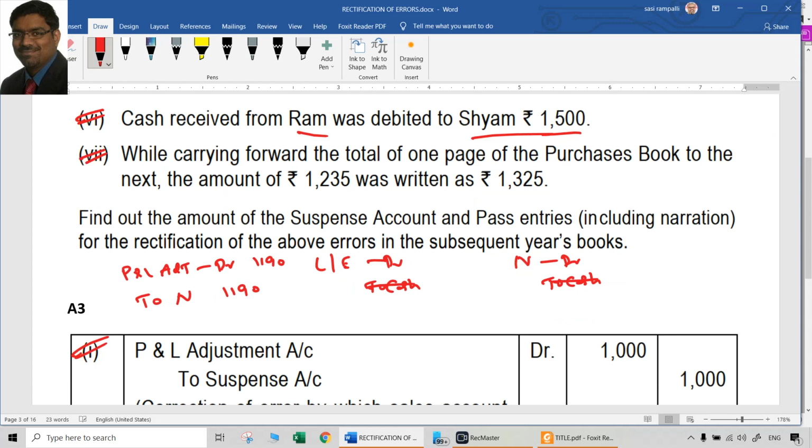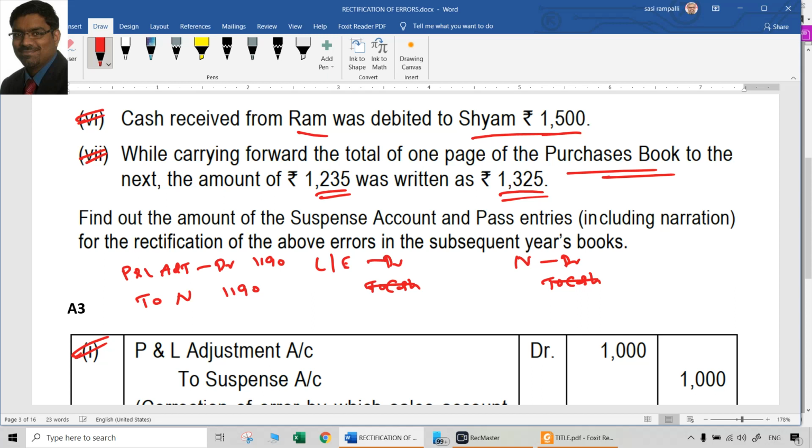Then the seventh point is, while carrying forward the total of one page of the purchases book to the next, amount of 1235 was written as 1325, means more. 1325 minus 1235 is 90 rupees more purchases was recorded because of this. Because purchases book total will go to purchase account. So purchase account was more by 90 rupees. Now we have to reduce it.